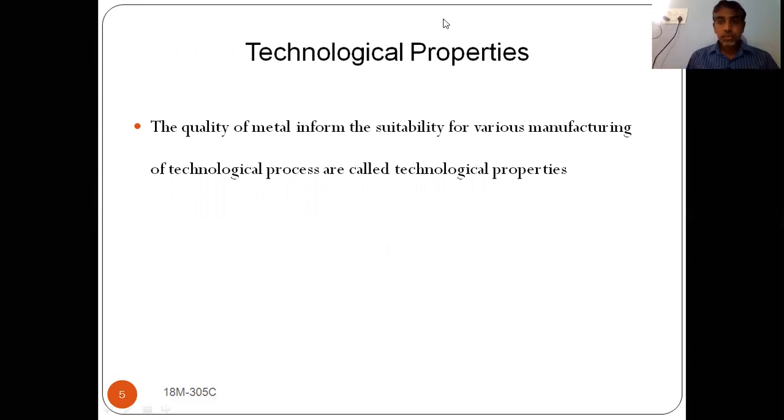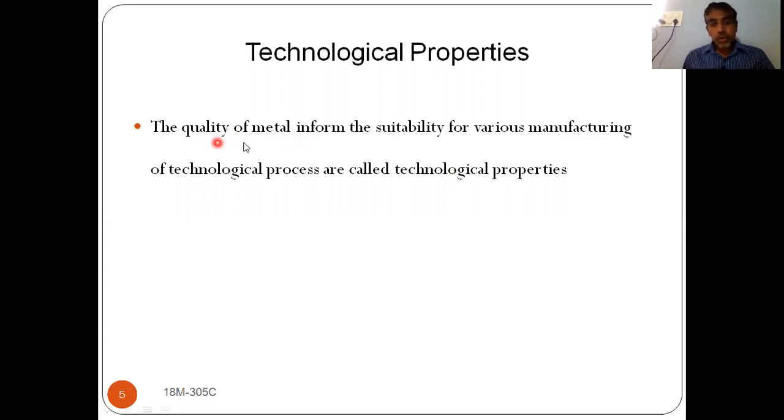See, what is meant by technological property? These technological properties are very useful to select a material for a particular manufacturing or technological process. If you want to do some manufacturing process or manufacturing operation, you have to select a material such that we should be able to perform operations by using that manufacturing process. So if the material is not having that property, we are unable to use that manufacturing process.